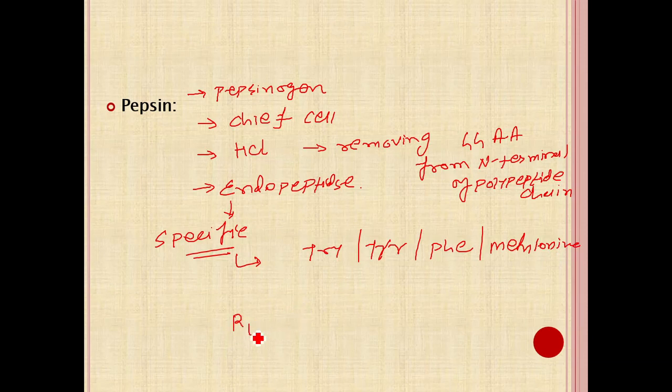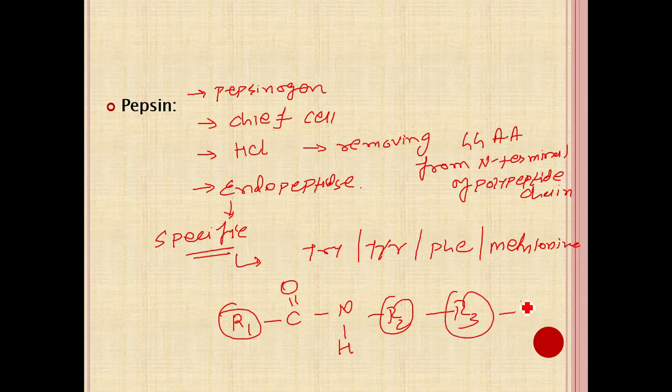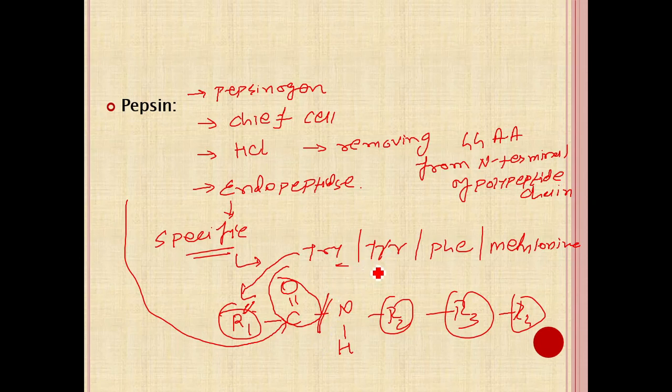Okay, suppose that R1, if the carboxyl group of the peptide bond is contributed by one of these amino acids, only in that case does pepsin act on this peptide bond and break it. Mainly aromatic amino acids, tryptophan, tyrosine, phenylalanine, along with methionine. So it is a bond specific endopeptidase.